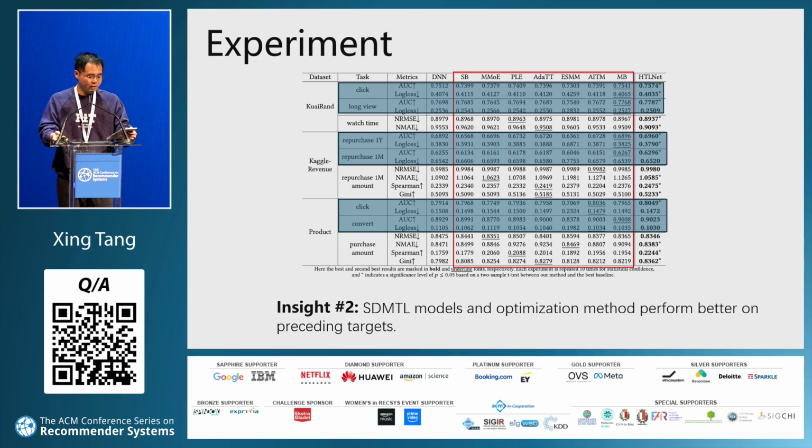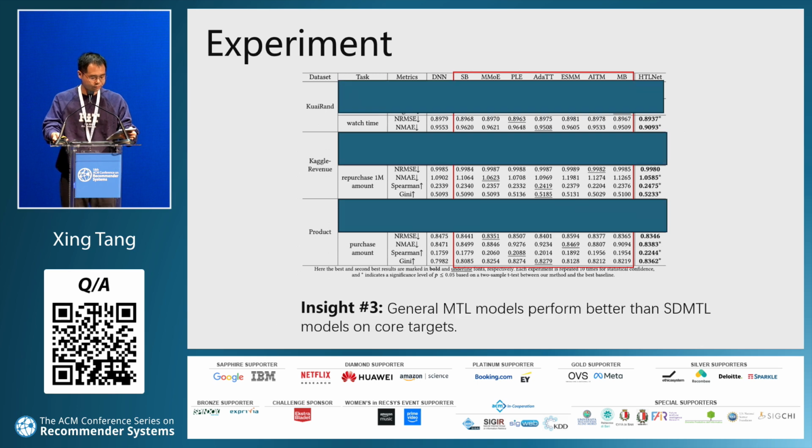This indicates that explicitly explored dependence is necessary, and the optimization strategy is very important. The third insight is general MTL models perform better than SD-MTL models on the core target. We think this is because SD-MTL models mainly consider discrete targets, and the way they explore the targets will degrade the core target prediction.